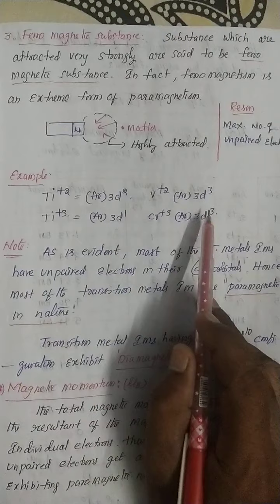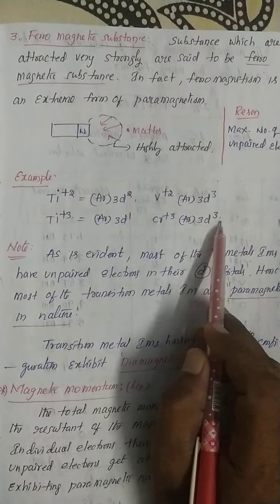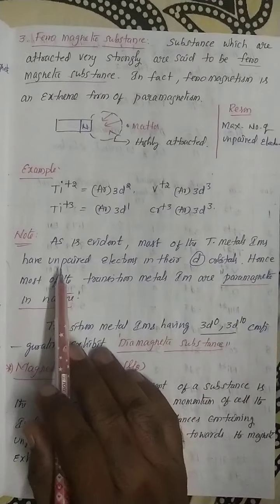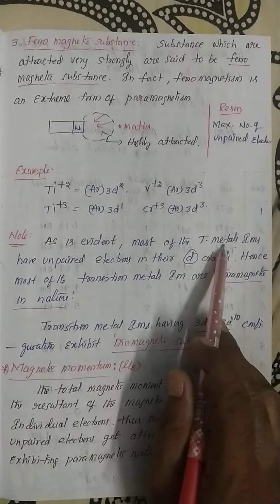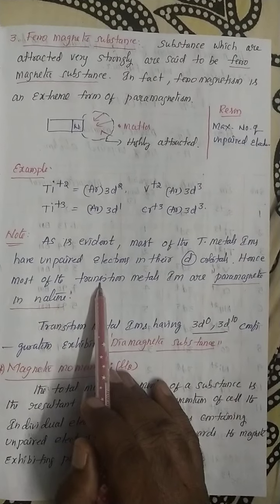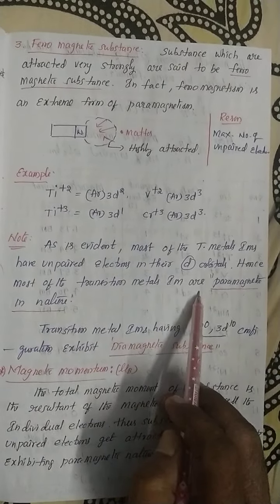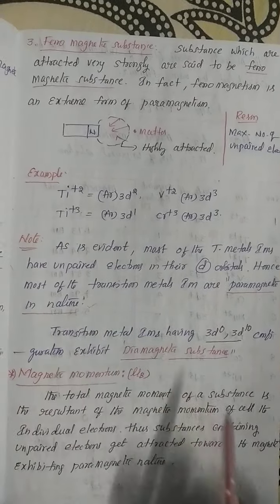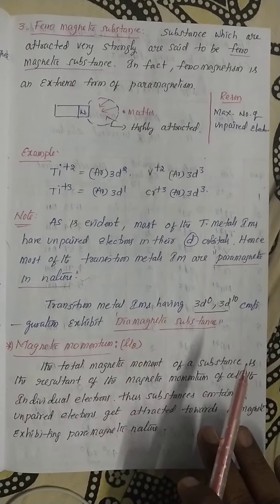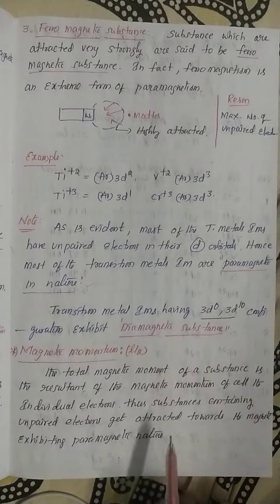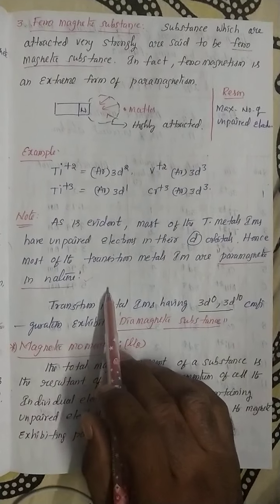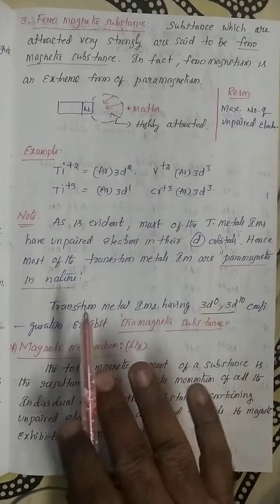D1 only paramagnetic behavior. This is also chromium plus 3. So d orbital 3 unpaired electrons, paramagnetic behavior. Here one important note, as is evident, most of the transitional metal ions have unpaired electrons in their d orbital. Hence most of the transitional metal ions are paramagnetic in nature. Because of this, most of the compounds show paramagnetic behavior, from the d orbital having unpaired electrons. That is the reason most of the transitional metal ions show the paramagnetic behavior.